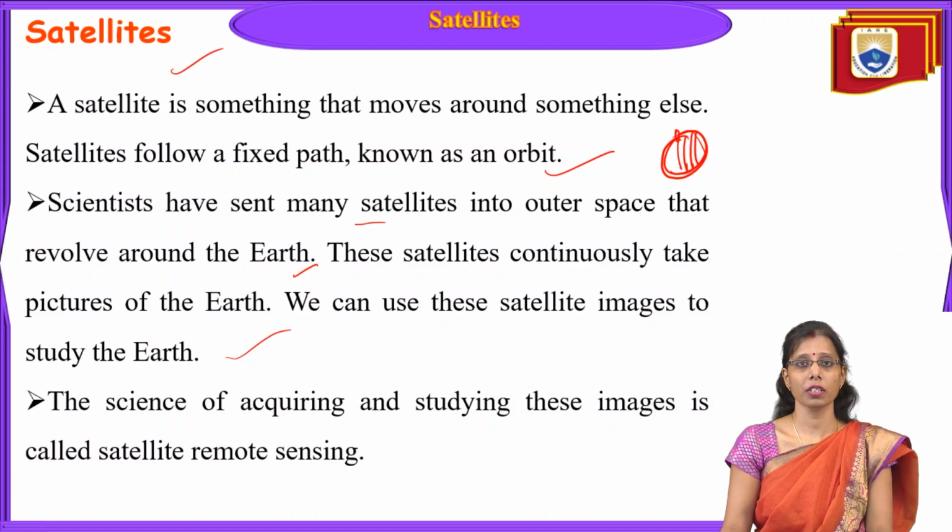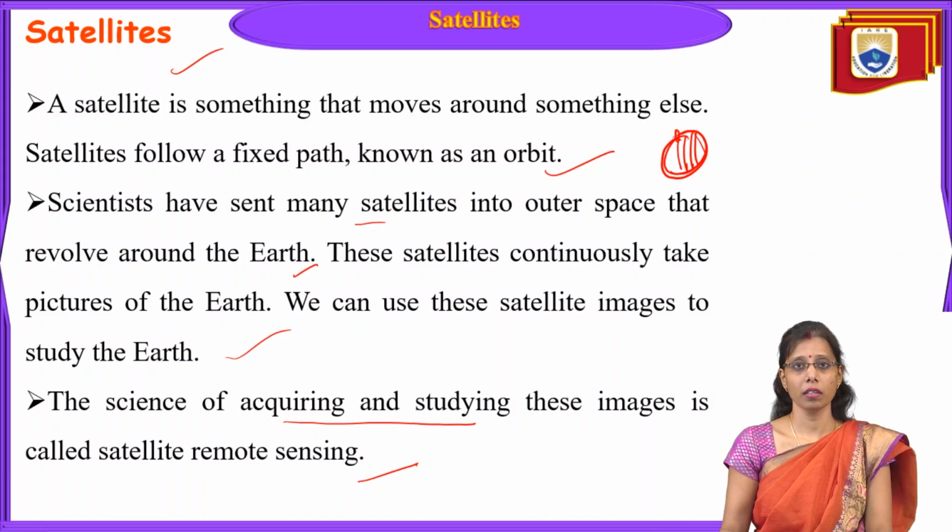All that information is captured by the satellite as it rotates in the orbit and follows its path. The science of acquiring and studying these images is called remote sensing, the satellite remote sensing process. These images are helpful for further processing.